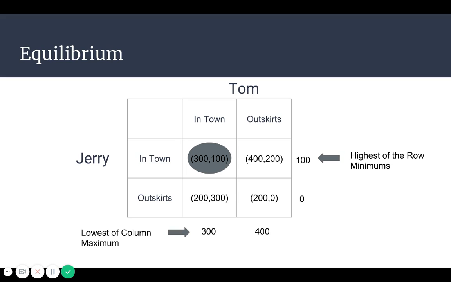All right, to find the equilibrium points, we found the row minimums. The highest of the two was 100, and then we found the lowest of the column maximum, which would be 300. The 100 and 300 coincide in the same payoff, so that is our equilibrium point if Jerry and Tom both put their posters in town.